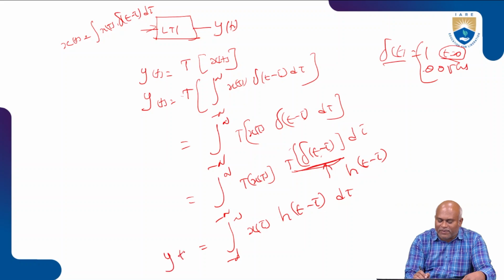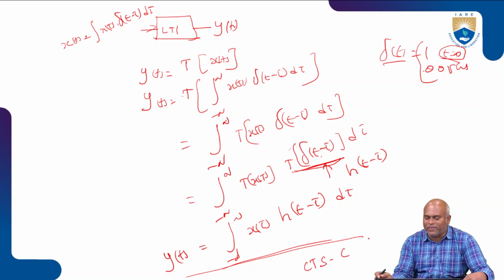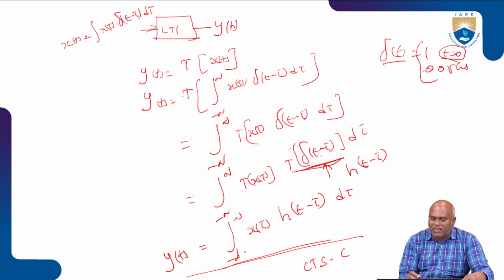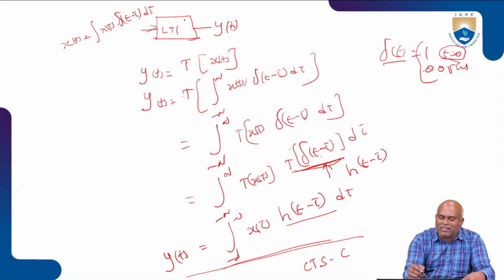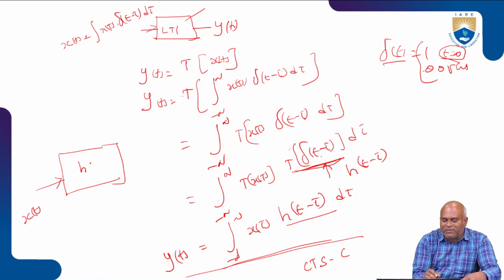This is y of t. Now this equation represents the continuous time signal convolution case. It is the integration from minus infinity to plus infinity of x of tau h of t minus tau d tau. Here h of t minus tau is the system response of the LTI condition. Now I redraw our system function. This is x of t. We give the system function h of t minus tau, and it produces the output y of t. Now what is y of t?